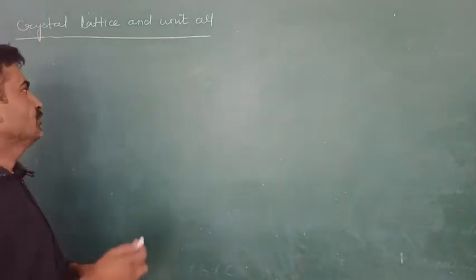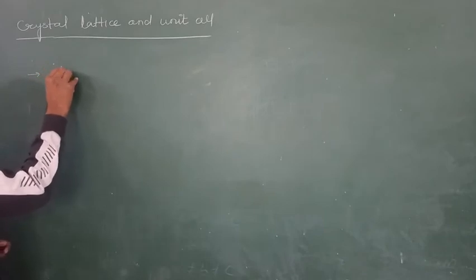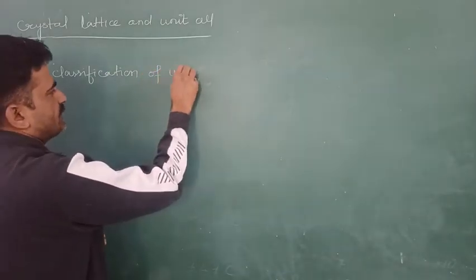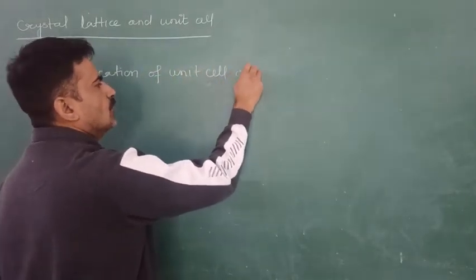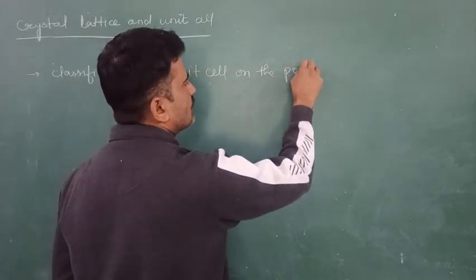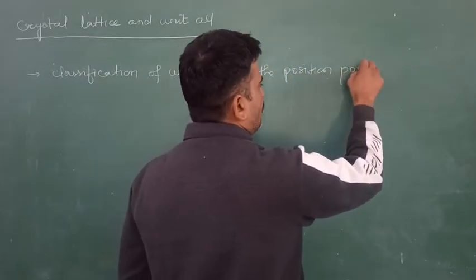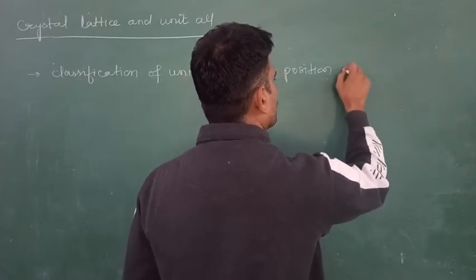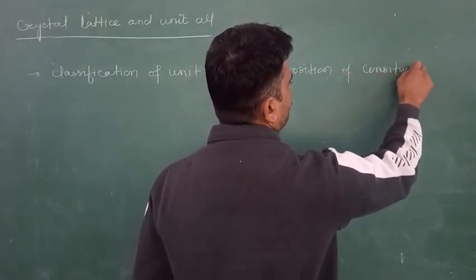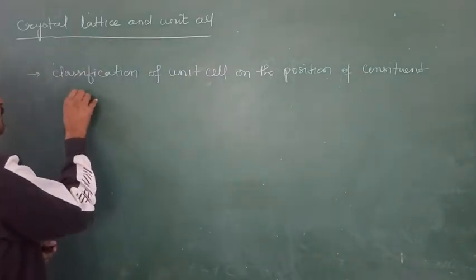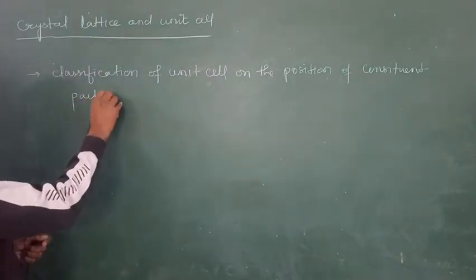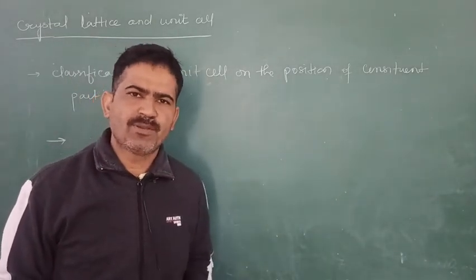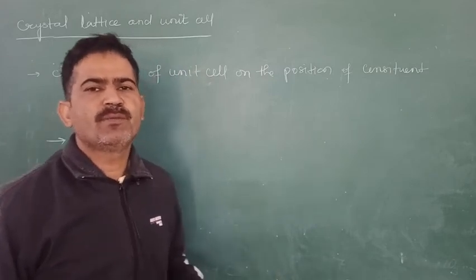On the basis of the constituent particles, a unit cell is of 2 types: simple, that is known as the primitive unit cell, and complex, the non-primitive unit cell.